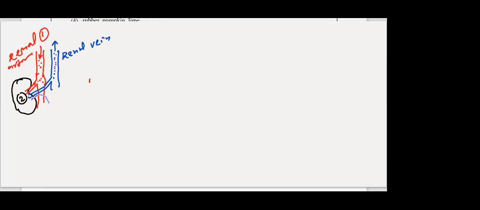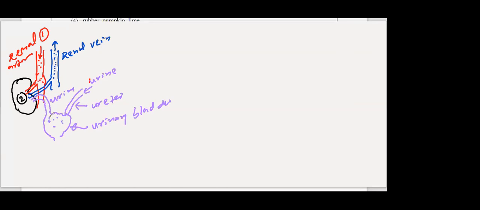That urine travels towards the bladder for temporary storage, from both the kidneys, through the ureter. The ureter takes urine from both the left and the right kidney towards the bladder. The urinary bladder is a pouch which stores urine temporarily. After that, through the urethra, it is expelled from the body. So that is the urethra. Right.